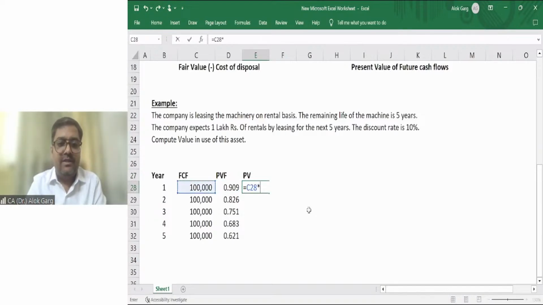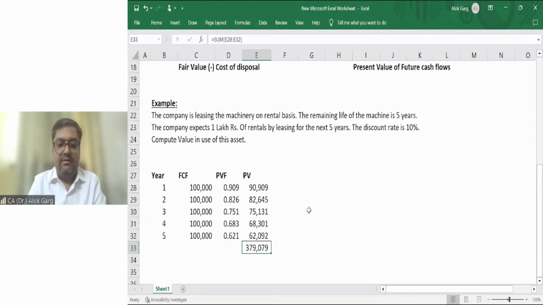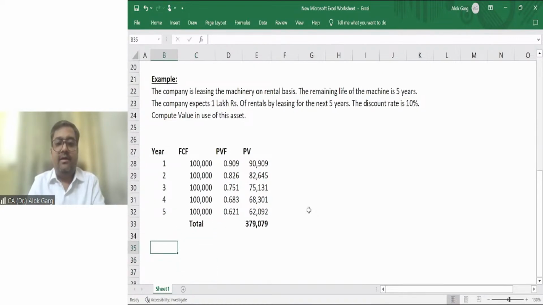When I multiply this with this, I'll get the PV. And when I total it, this is my total. So what is my value in use? My value in use is equal to 379079. Right, friends?